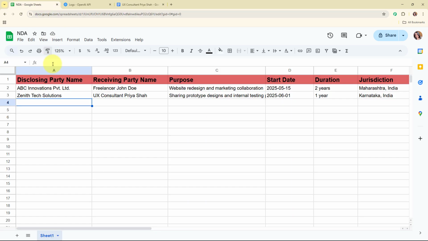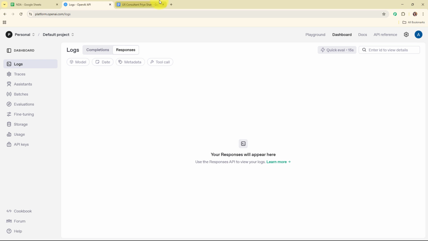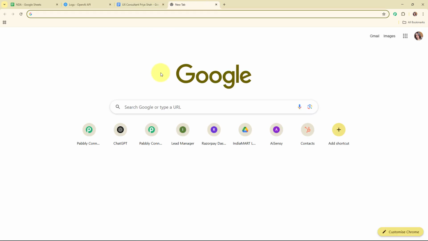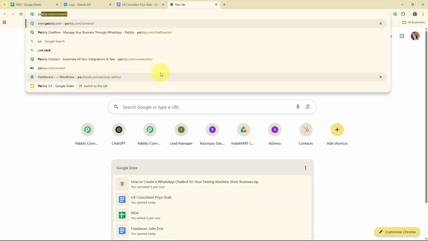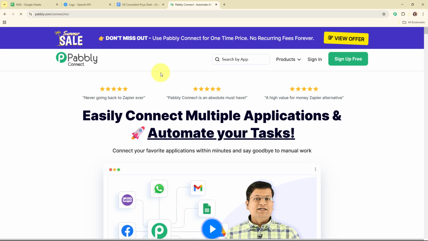And now in this video we are going to learn step by step how you can set up this automation by simply connecting your Google Sheets with your OpenAI account and Google Docs using an automation software named Pabbly Connect. So to access Pabbly Connect, you have to search for pabbly.com/connect in your browser and it will take you to the homepage of Pabbly Connect.